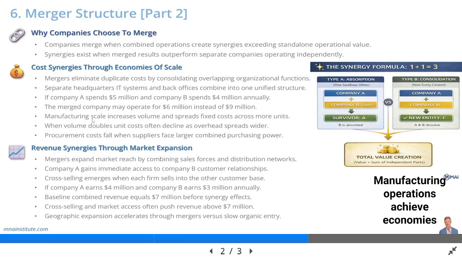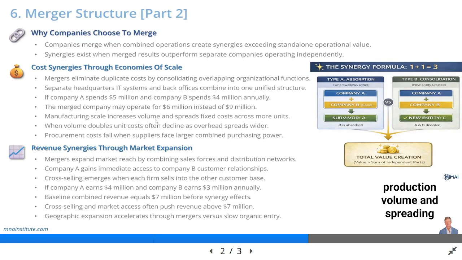Manufacturing operations achieve economies of scale by increasing production volume and spreading fixed costs across more units. When production volume doubles, per unit manufacturing costs often decrease because factory overhead gets distributed across twice as many products. Procurement costs decline when the merged company negotiates with suppliers using combined purchasing power rather than separate, smaller orders.